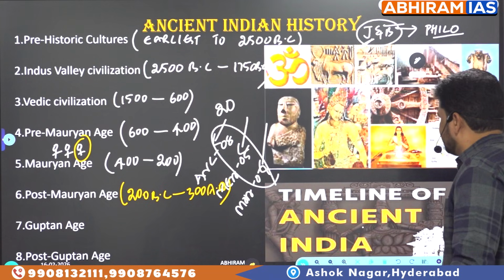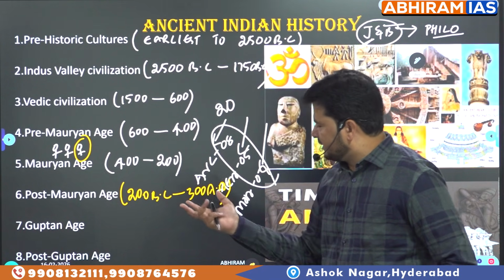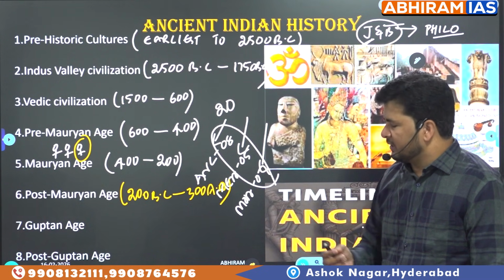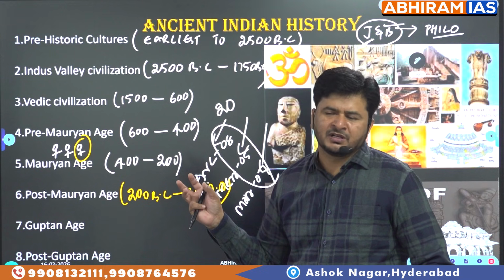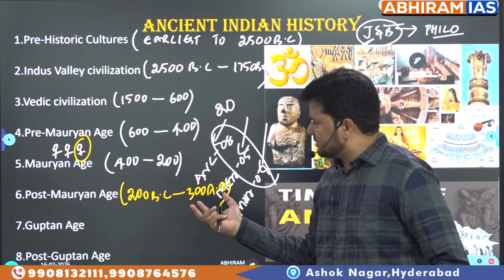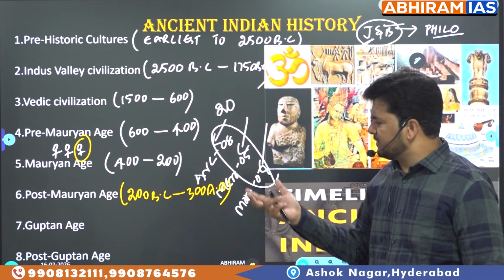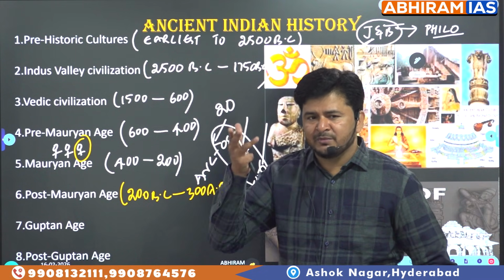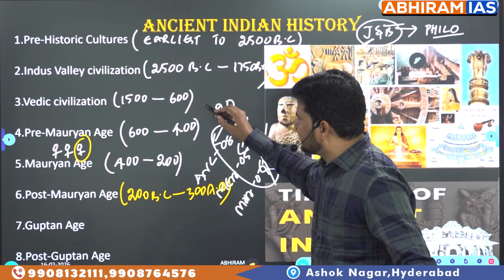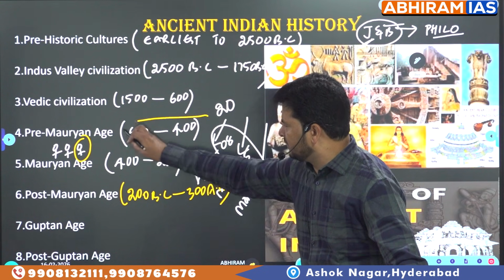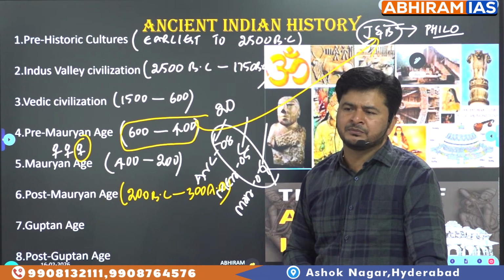So you have to focus on this post-Mauryan age. And besides, another important area to be focused on as part of the post-Mauryan age is socio-economic and cultural history, because we found abnormal changes in the post-Mauryan age. So many reasons. One of the major reasons happened to be the revival of Brahmanical institutions, which shattered to pieces in the post-Mauryan age because of the rise of Jainism and Buddhism.